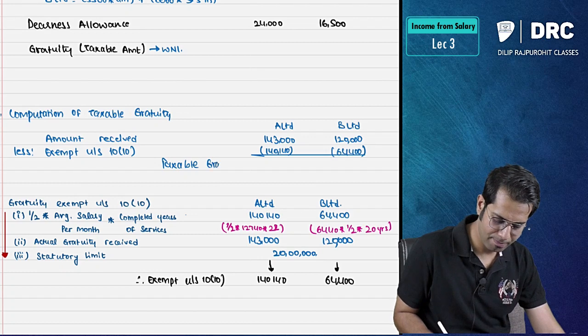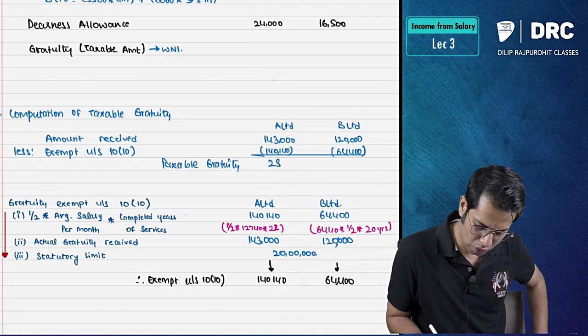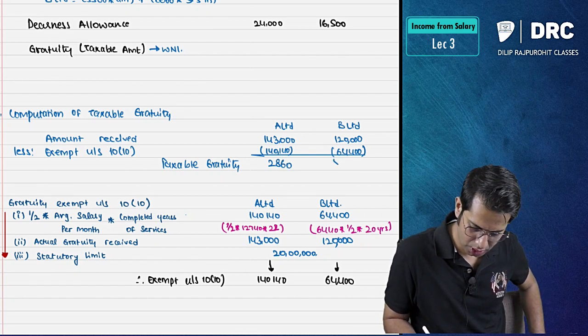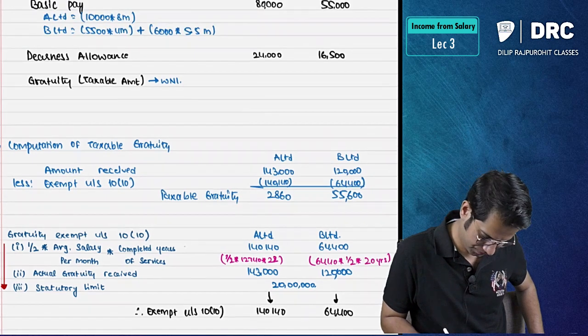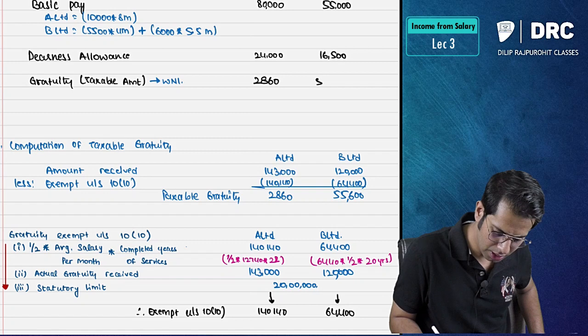Taxable gratuity 2860 and 55,600. So here I'll write the same amount, 2860 and 55,600.